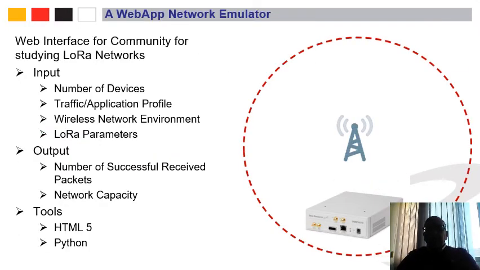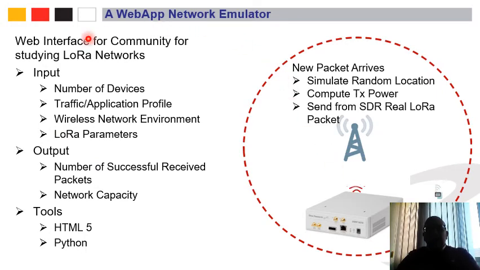Now the objective of the project is to have a web interface for this emulator. We have the emulator, it is working, and we are able to send packets and receive packets by the LoRa gateway. We want to develop a web interface for the community for studying LoRa networks. Think of it that we will put this over the internet.